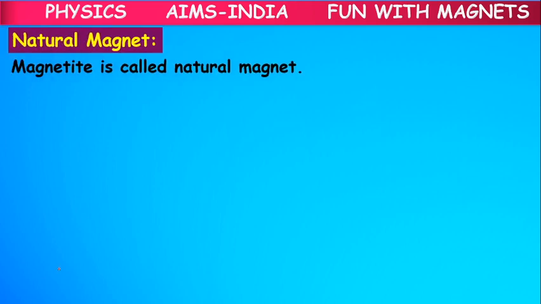Magnetite is a natural magnet. The magnet which occurs naturally, which is not made by artificial means, which occurs in nature by itself, is called magnetite. Its name is magnetite, or we also call it lodestone.